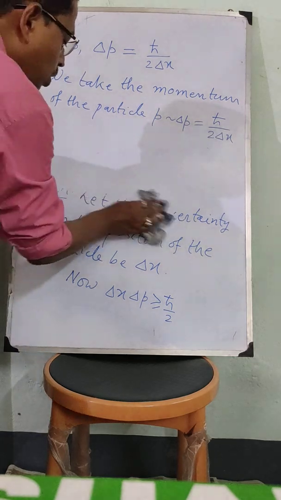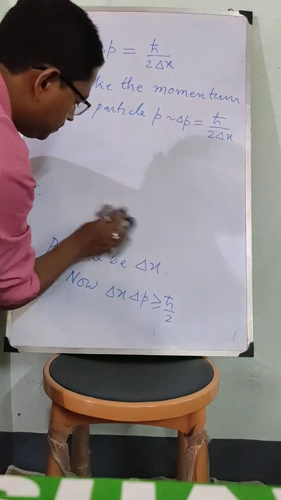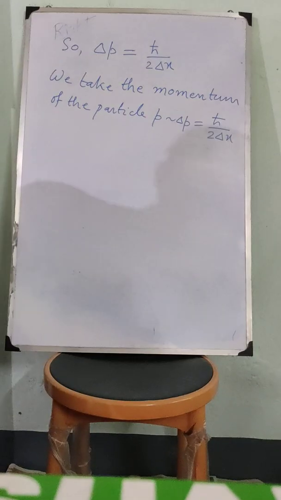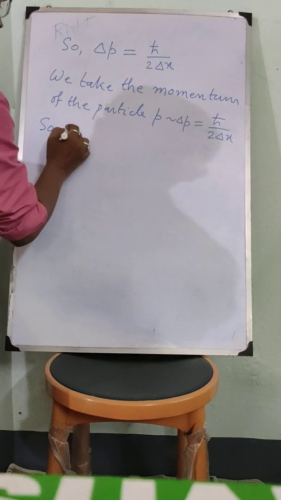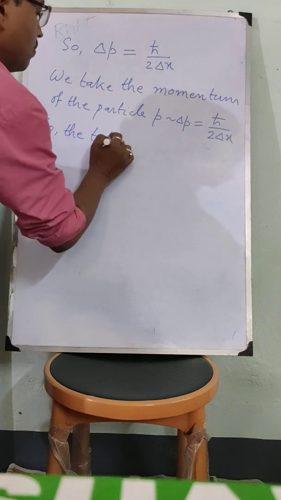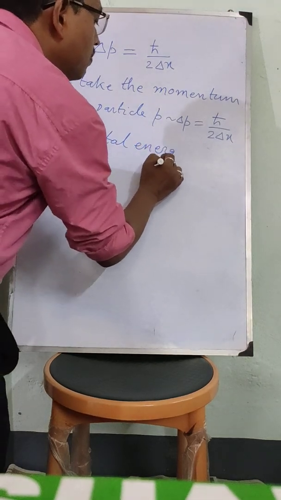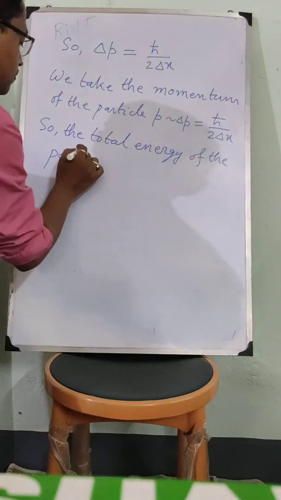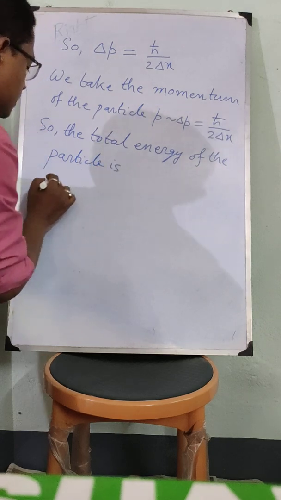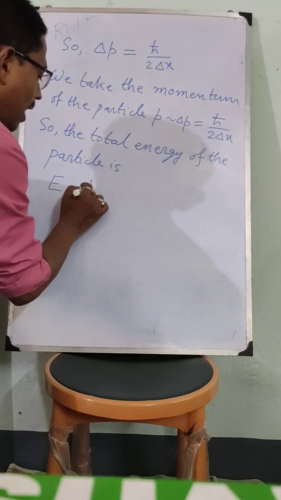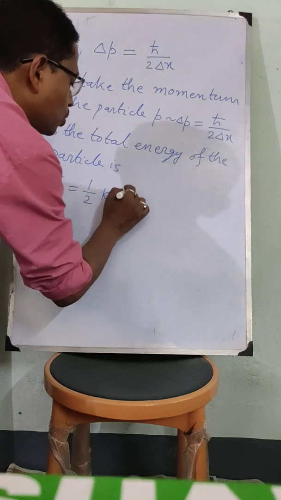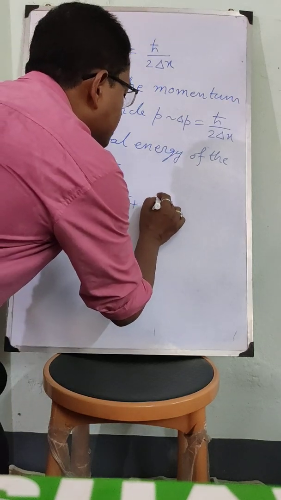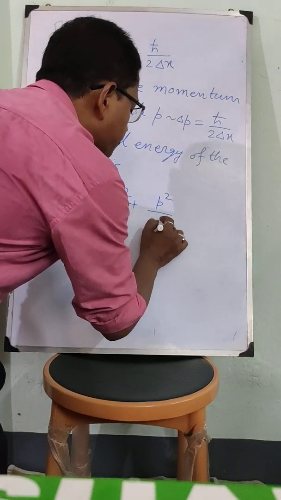So the total energy of the particle is E equal to half k x square, this is the potential energy term, plus the kinetic energy, that is P square by twice m.